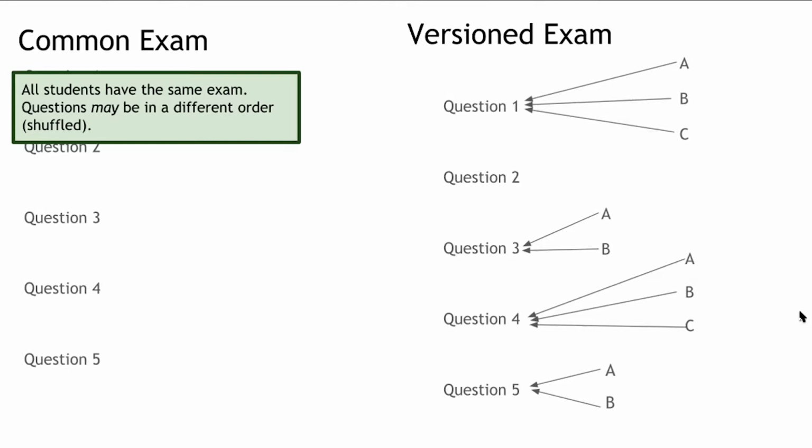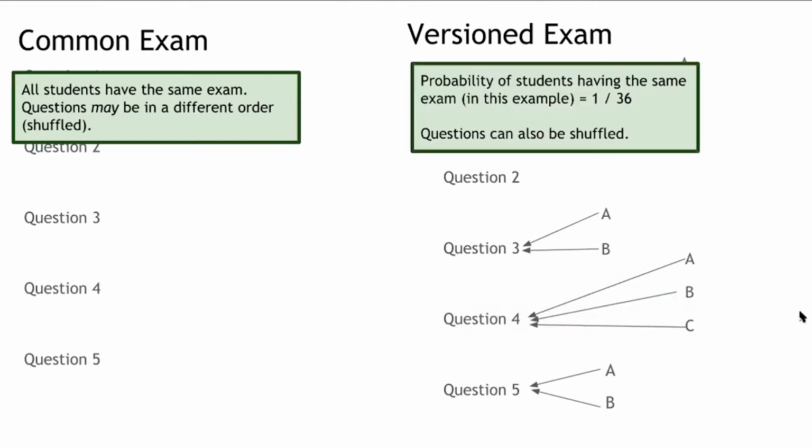But what if we want to make things a little bit more secure? In versioning, in this example here, with question 1 having 3 options, 2 all being the same, 3 having 2 options, 4 having 3 options, and 5 having 2 options, the probability of students having the same exam is 1 out of 36. If I have a class of 36 students, it's very unlikely that students will receive the same exam. Questions can also be shuffled.